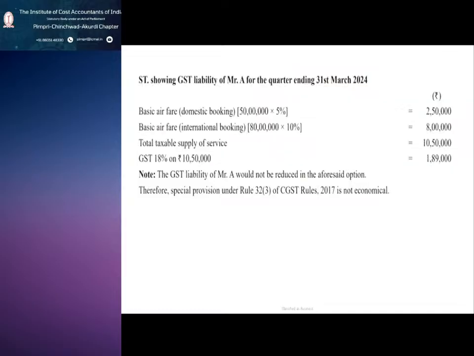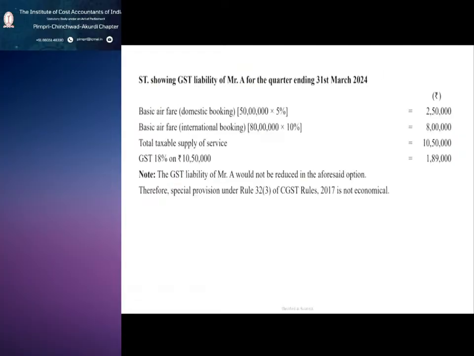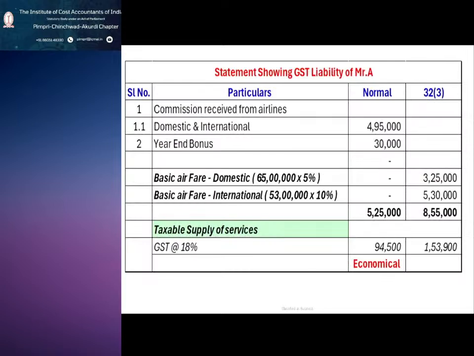If you see here, sometimes we may miss things if you write it otherwise. So you can compare easily if you go with your normal provision. We consider commission received from airlines, the domestic and international commission, and the year-end bonus which is 30,000. So the total comes to 5,25,000. This is your taxable supply of services. And here, 5,25,000 and 8,55,000 are our taxable supplies of services.